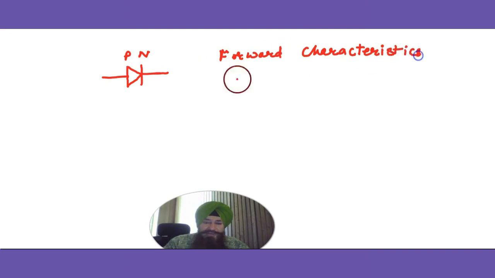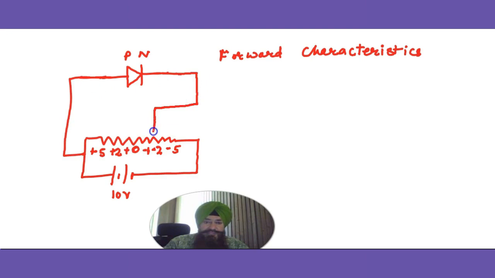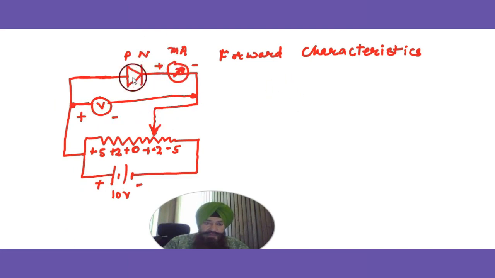Now we'll find how we make a circuit to obtain the forward characteristics. This is a p-n junction diode.